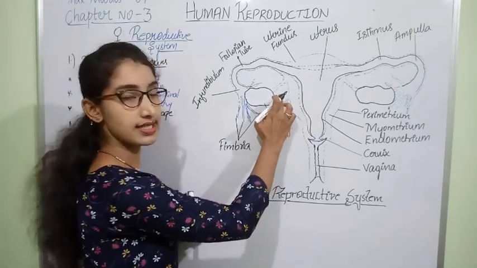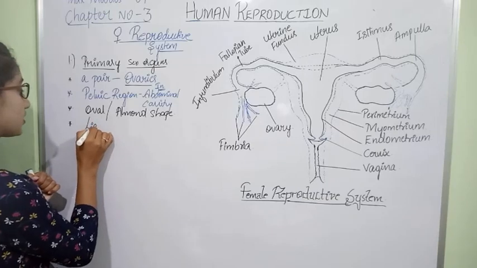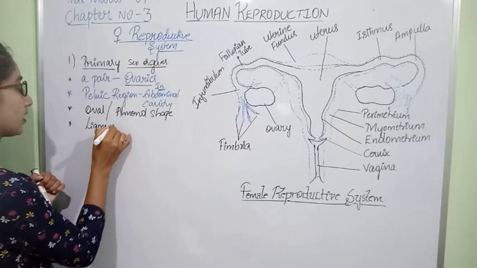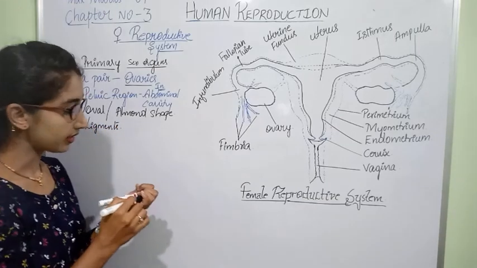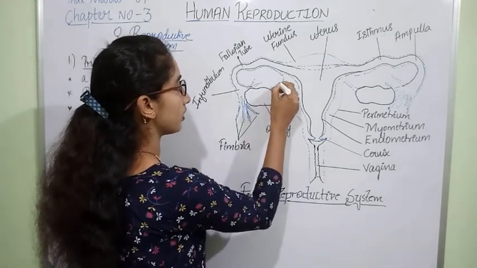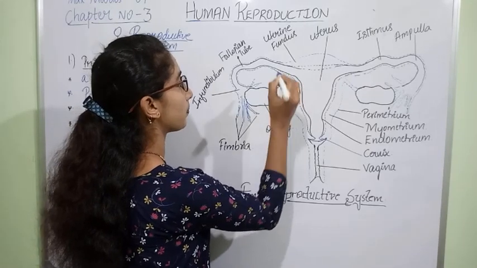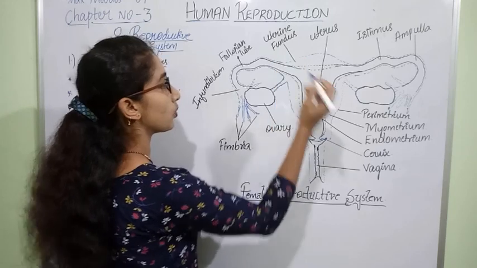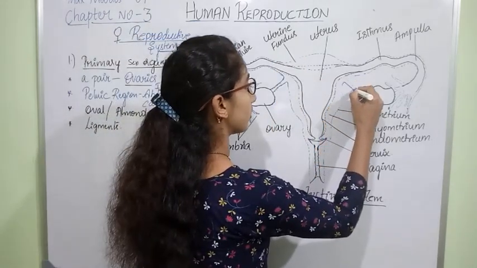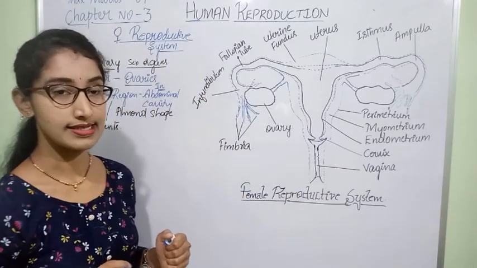These ovaries are fixed and attached to the uterus by the help of ligaments, which are connected with the uterus as well as the pelvic walls.